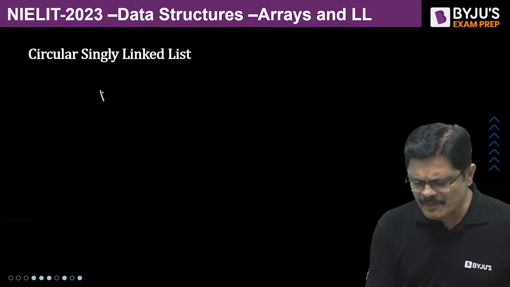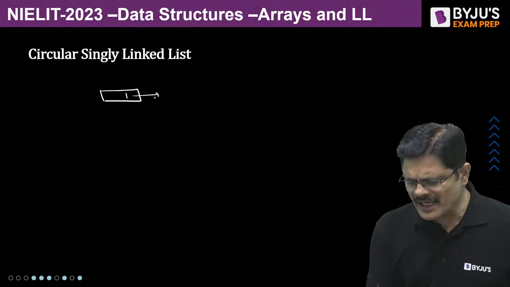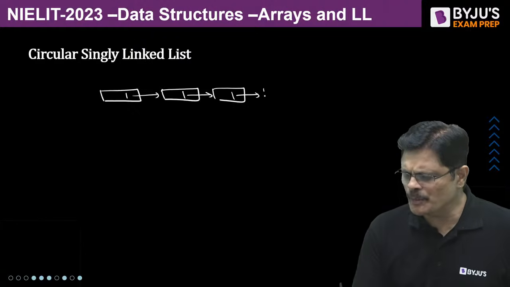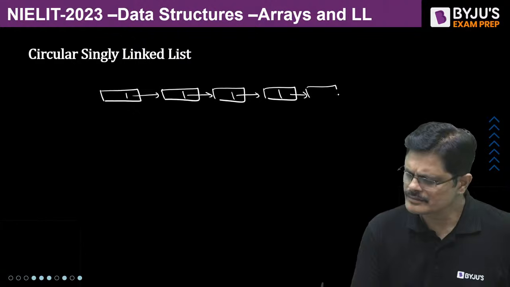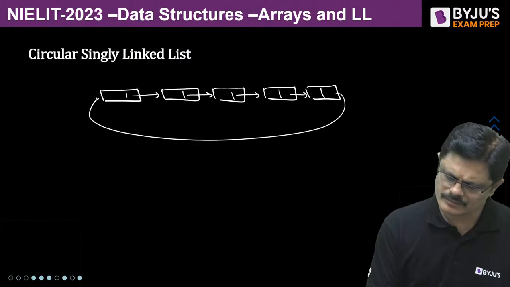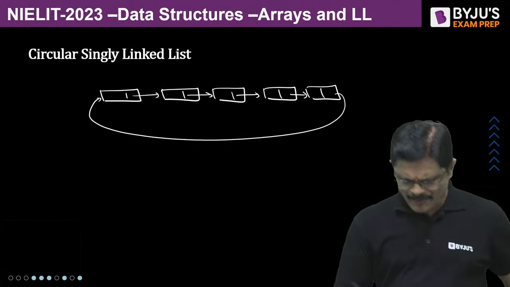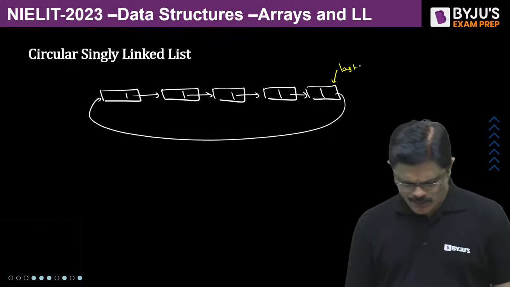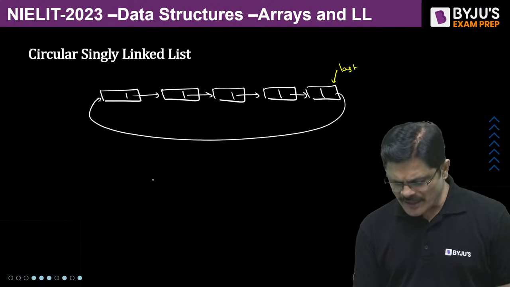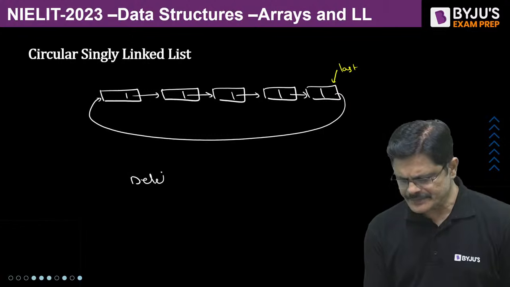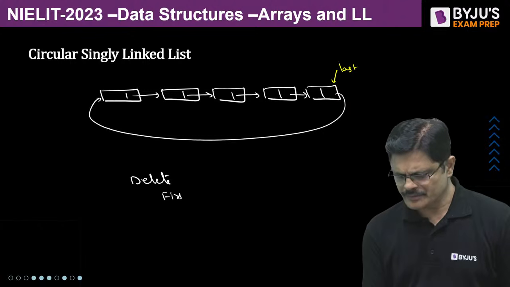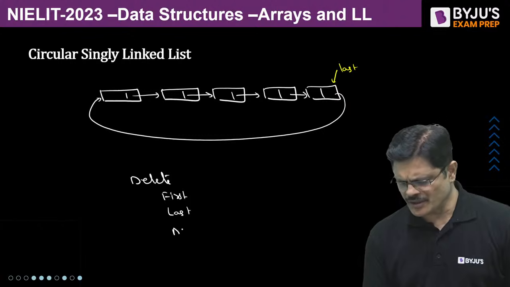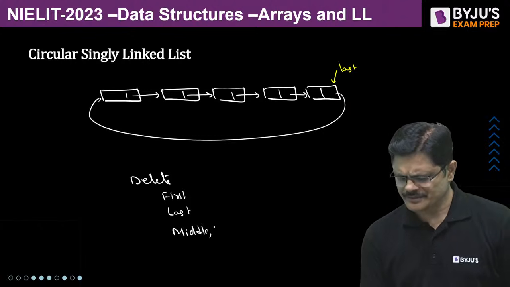But what about deletion, my dear friends? Suppose you are having a circular singly linked list, and I'm having the pointer to the last node. Please tell me, what is the time complexity for delete first node, delete last node, or delete at a position or middle position, whatever you call it?